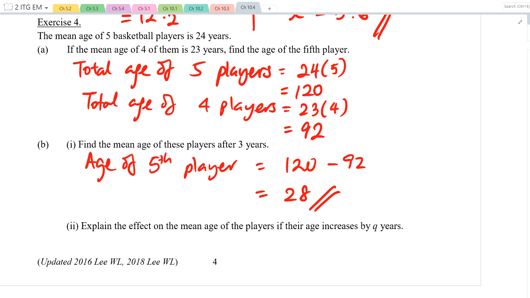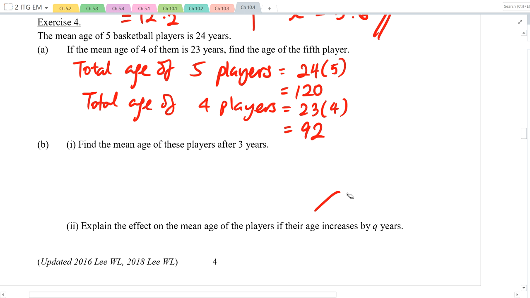And find the mean age of these players after 3 years. How should I show the working? Normally, how do you find the mean? Add, divide by 3, right? Divide by, in this case, 5. So, what shall we do for part B 1?